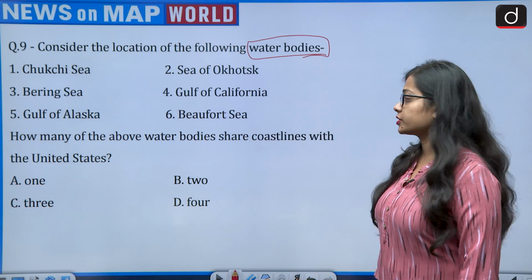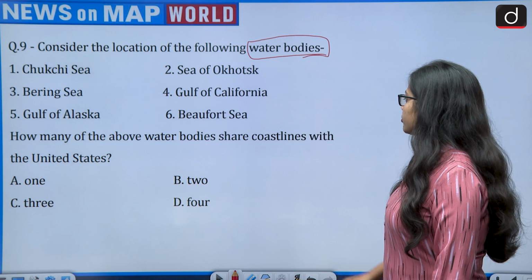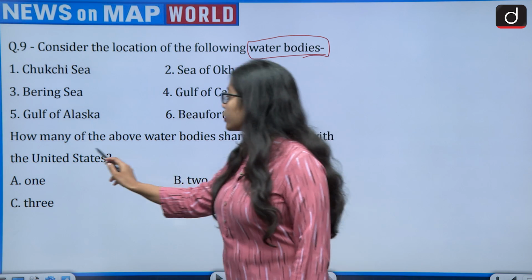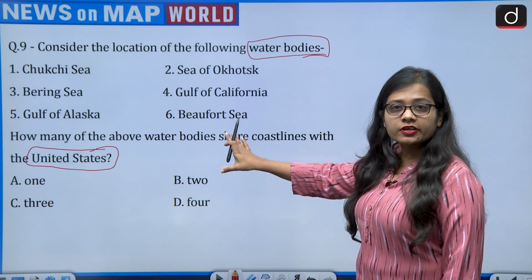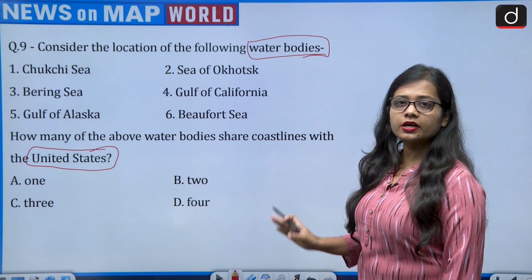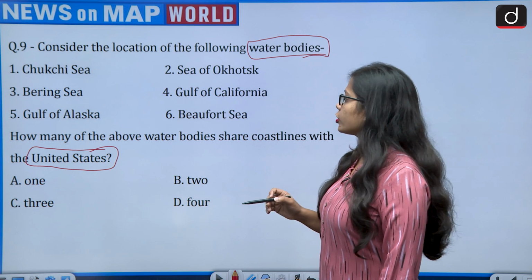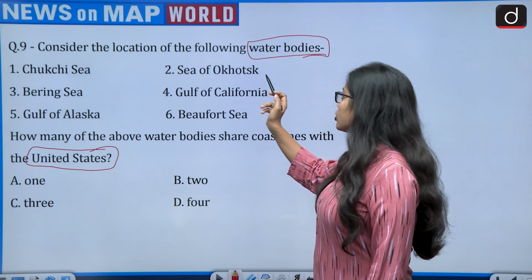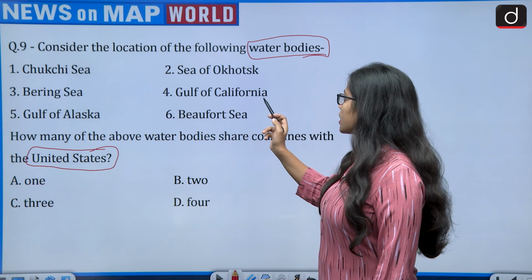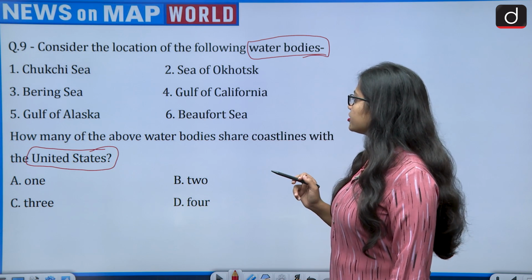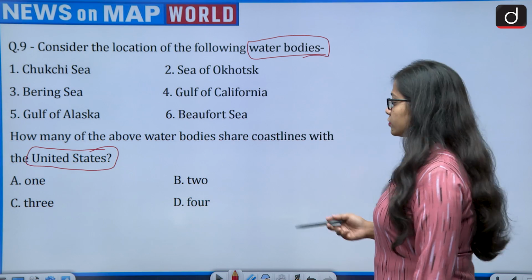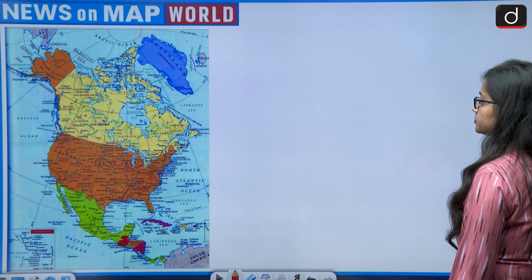How many of the above water bodies share coastline with the United States? There are 6 water bodies: Chukchi Sea, Sea of Okhotsk, Bering Sea, Gulf of California, Gulf of Alaska, and the 6th, Beaufort Sea. So let's see the map.